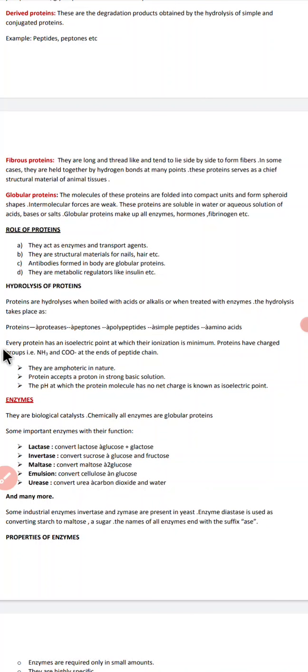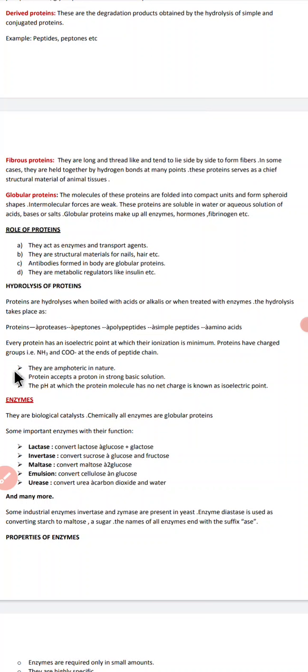Another important thing: every protein has an isoelectric point at which its ionization is minimum. Proteins have charged groups, either NH2 or NH3 plus, or COO minus at the ends of the peptide chains.